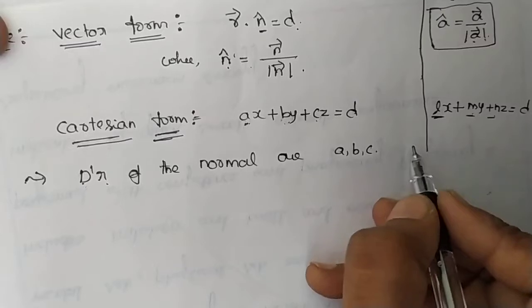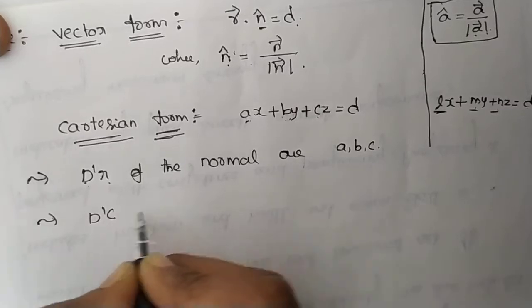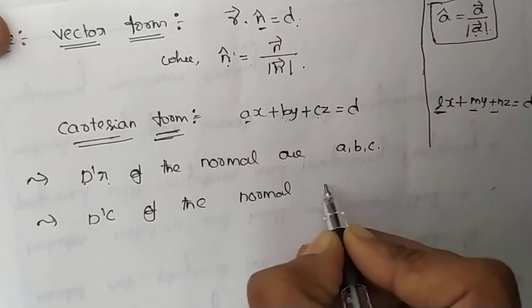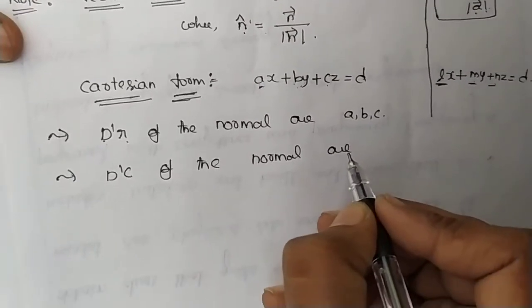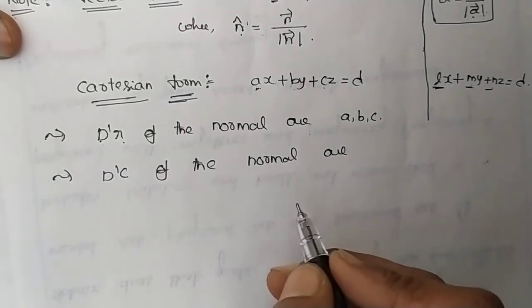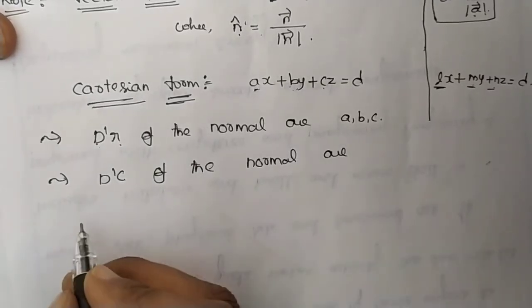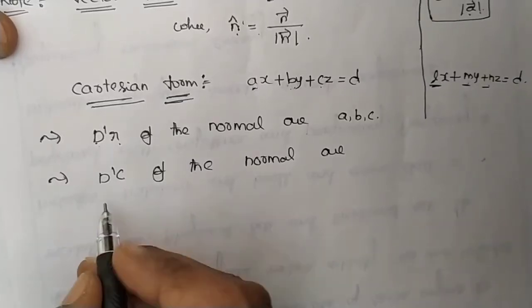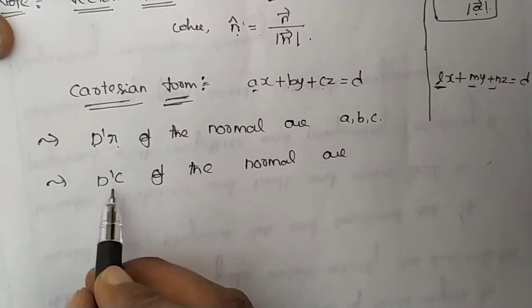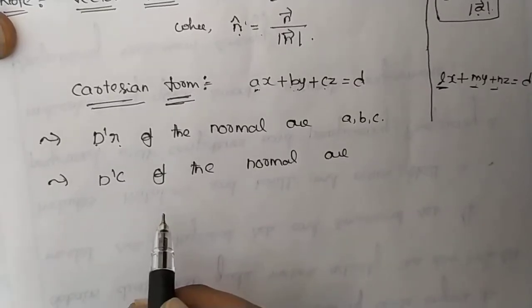What about the direction cosines? L, M, N are the direction cosines of the normal. At the start of this chapter I already told you, and we have also solved many questions for finding the direction cosines. What is the formula to find the direction cosines? Direction cosines are denoted by L, M, N. How to find them? L equals A divided by square root of A square plus B square plus C square.